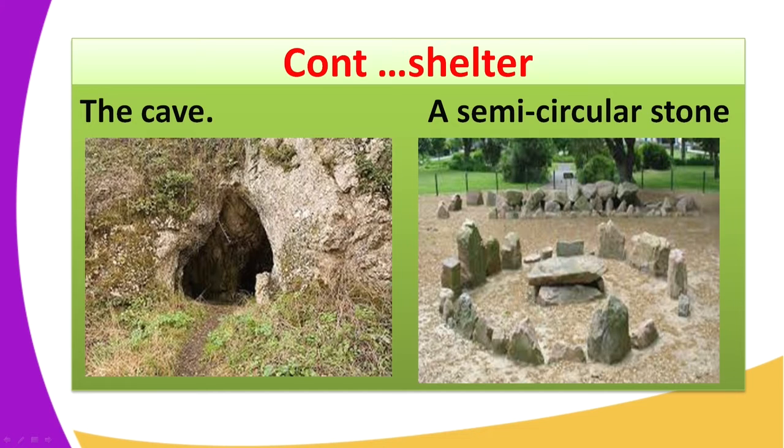He could live in a cave, or make semicircular stones that you can see in that picture, and they lived in a group. The main reason why they lived in a group was for security reasons, and also to share goods or food that was scarce in nature. So they lived in a cave, and also on top of the tree for security reasons.